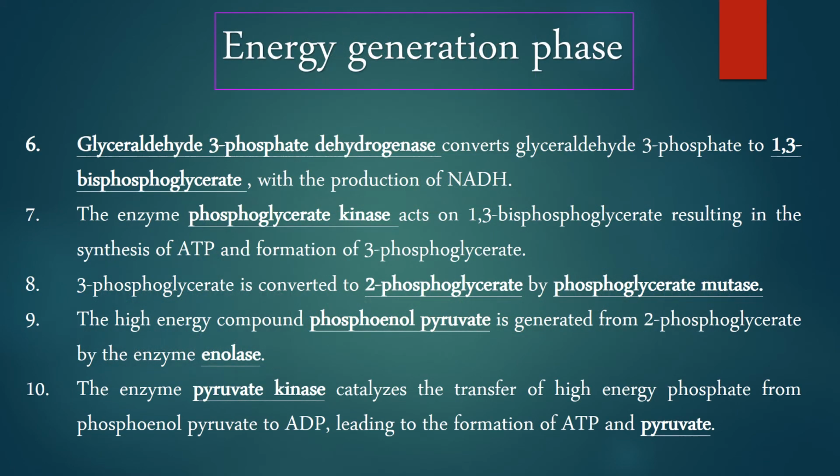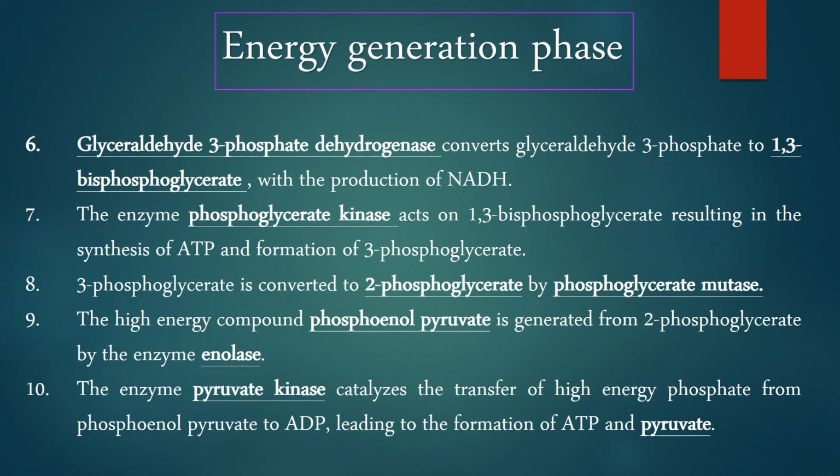Energy generation phase. Step number 6. Glyceraldehyde 3-phosphate dehydrogenase converts glyceraldehyde 3-phosphate to 1,3-bisphosphoglycerate, with the production of NADH. Step number 7. The enzyme phosphoglycerate kinase acts on 1,3-bisphosphoglycerate, resulting in the synthesis of ATP and formation of 3-phosphoglycerate. Step number 8. 3-phosphoglycerate is converted to 2-phosphoglycerate by phosphoglycerate mutase.